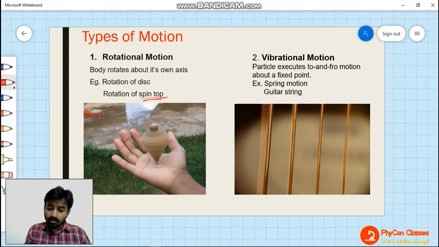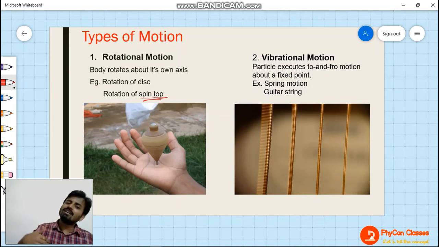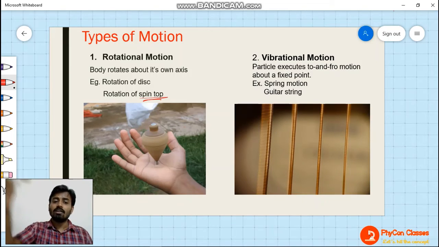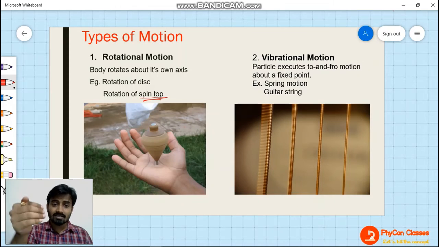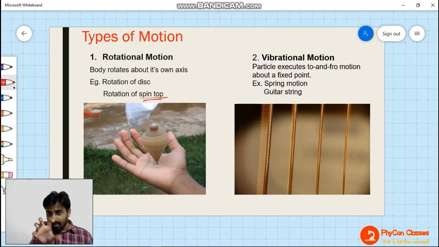If you just throw a ball on the ground, if you just release a ball on the ground, now on the ground itself, this ball will be rotating about its own axis, as well as it will move in the forward direction. Movement in the forward direction is called translation, but if it is rotating about its own axis also, then that will be a rotation.